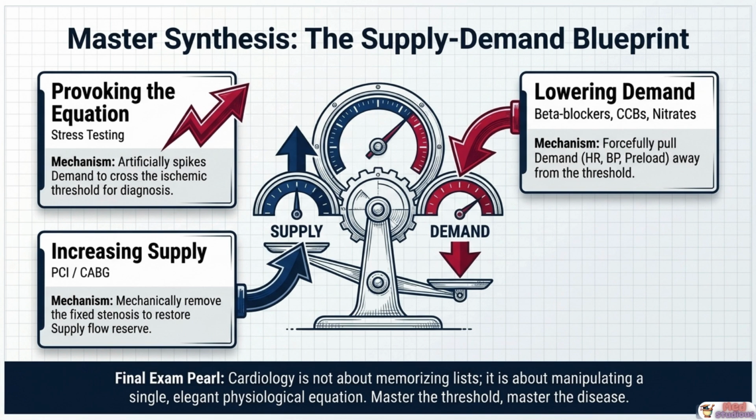Increasing supply is achieved mechanically through PCI or CABG, physically removing the fixed stenosis itself to restore the artery's normal flow reserve. This framework explains every diagnostic test and every treatment decision we've covered throughout this entire masterclass, from the initial history and physical, through stress testing and advanced imaging, to the 3 pillars of management and the ischemia trial's redefinition of when revascularization actually helps. The final exam pearl is this. Cardiology is not about memorizing endless lists of drugs and tests. It's about understanding and manipulating a single, elegant physiological equation. Master the threshold, and you master the disease.